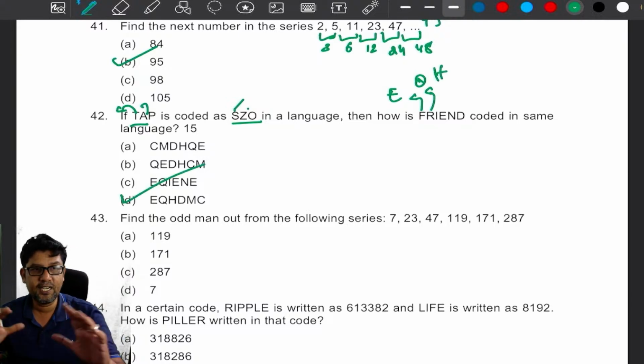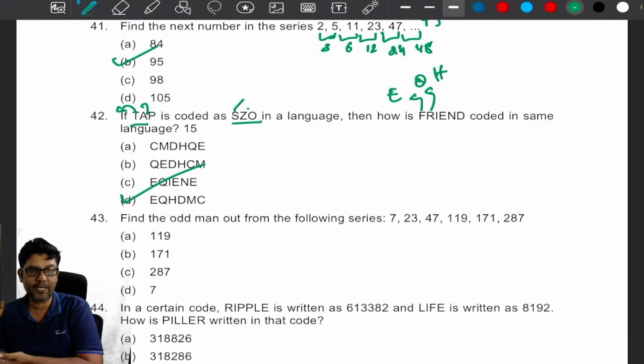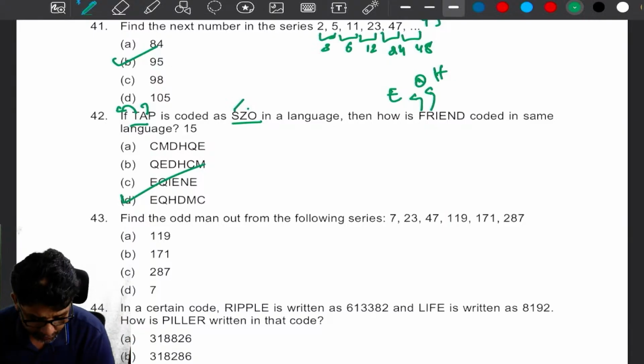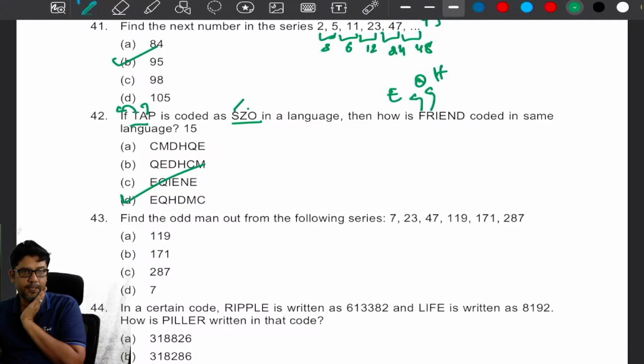From the first three letters itself, we will come to know. No need to check the entire thing. Do you all agree, my dear? In the first three letters, we will come to know: E, Q, H, D, M, C. Very good, my dear. Excellent, perfect. Next.